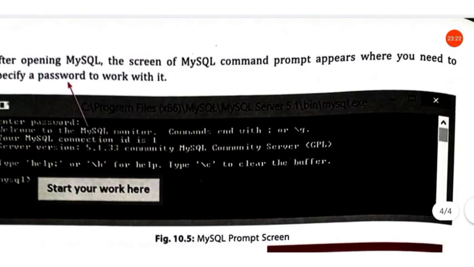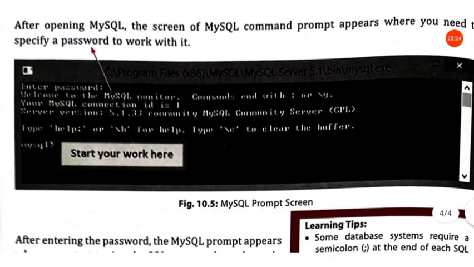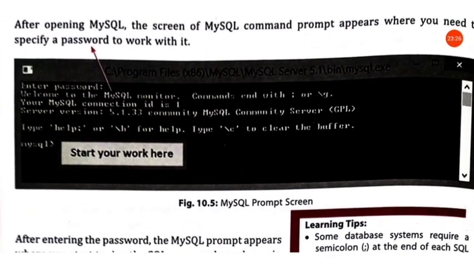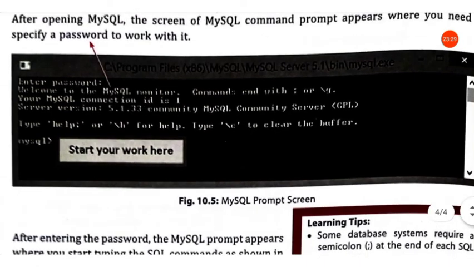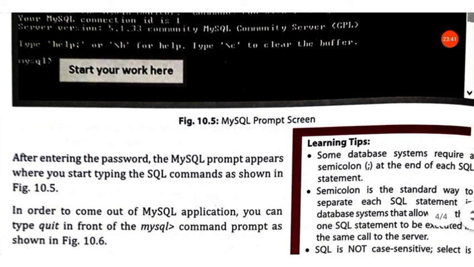It will be a black screen like this, and while installing you would have given a password. While entering into MySQL, you have to provide that password, then only it will open up. Otherwise when we write any command, it will be closed.